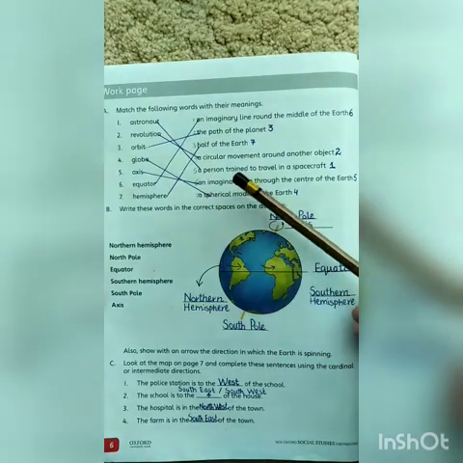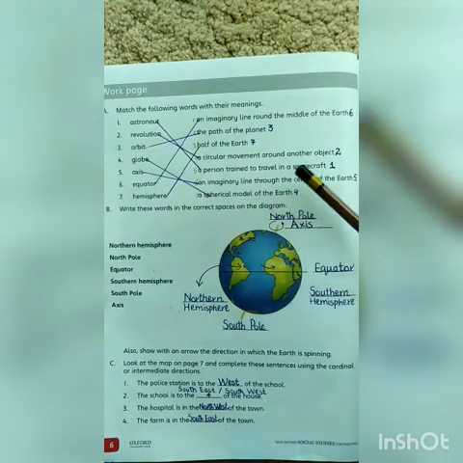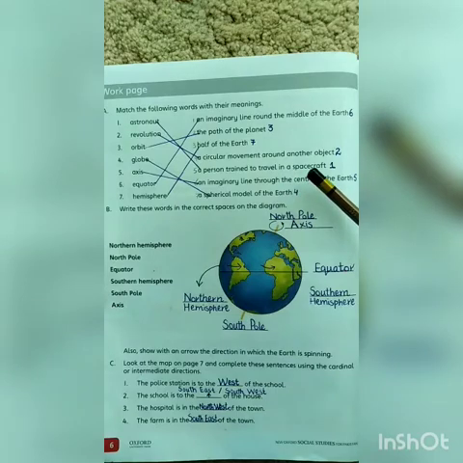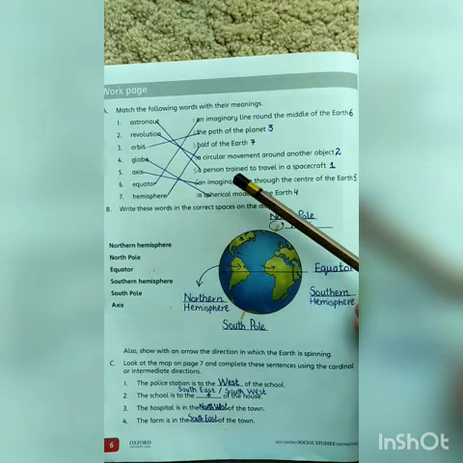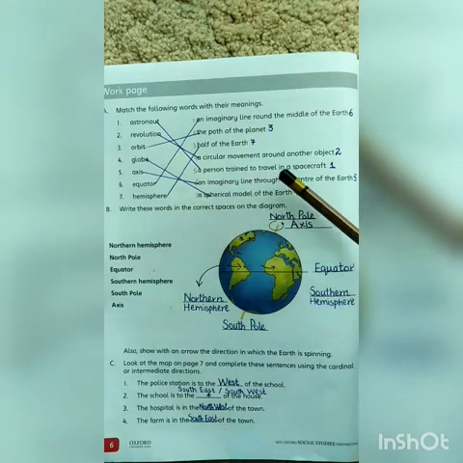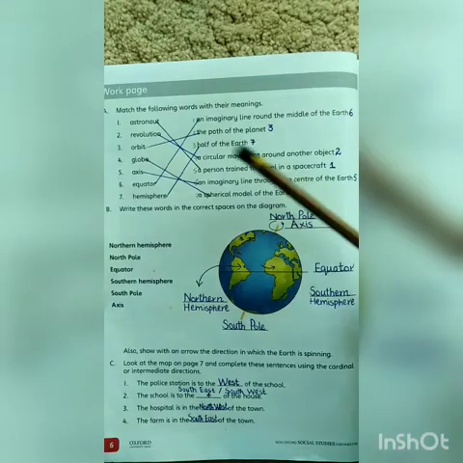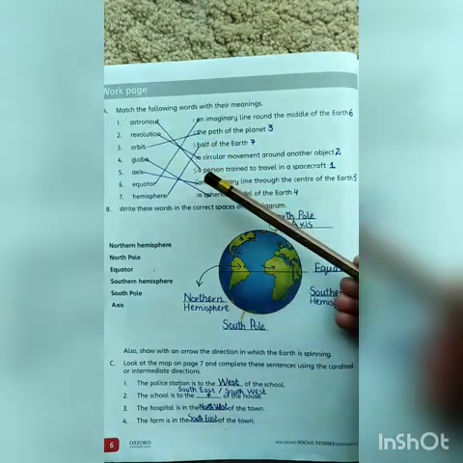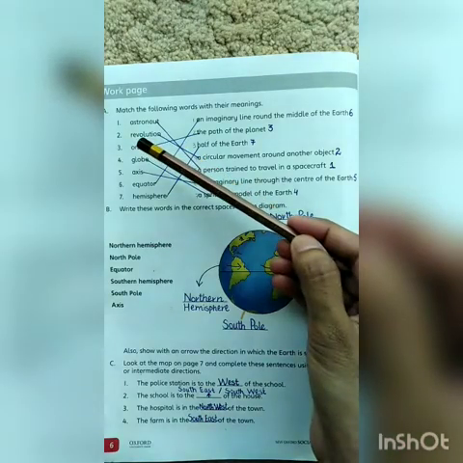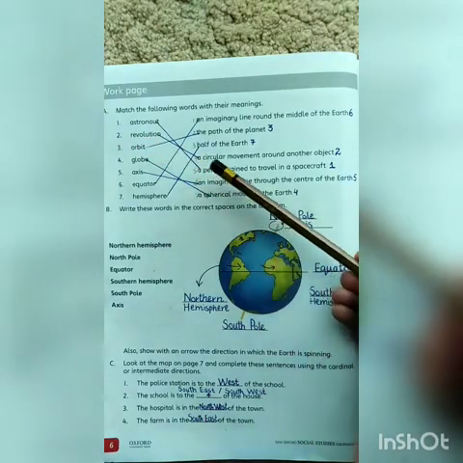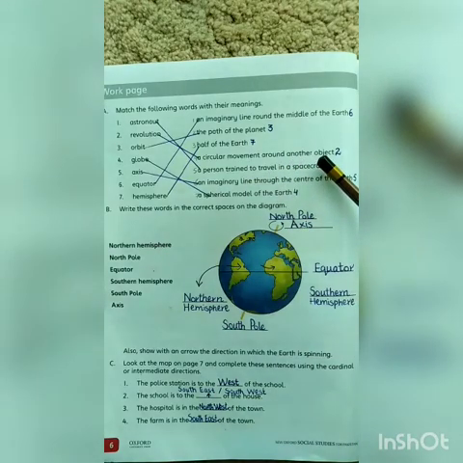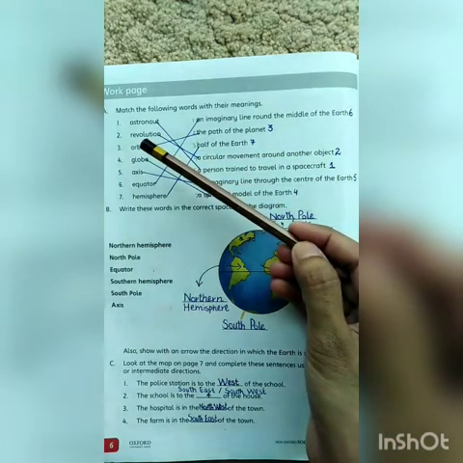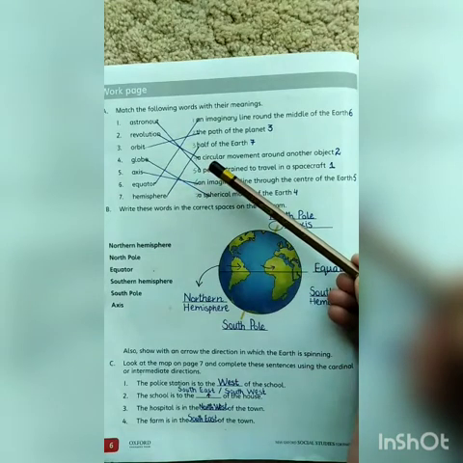A person trained to travel in a spacecraft. So, who is an astronaut? An astronaut is a person who is trained to travel in a spacecraft. So, match the first one with the fifth statement. Next one is revolution. A circular movement around another object, like the movement of the earth around the sun. So, match the second one with the fourth statement.